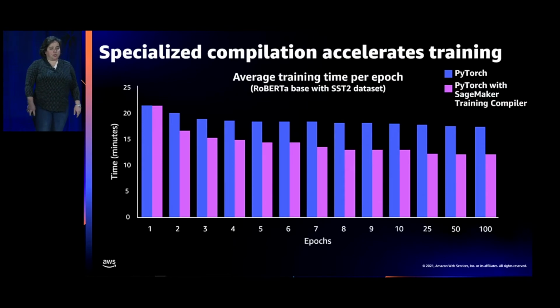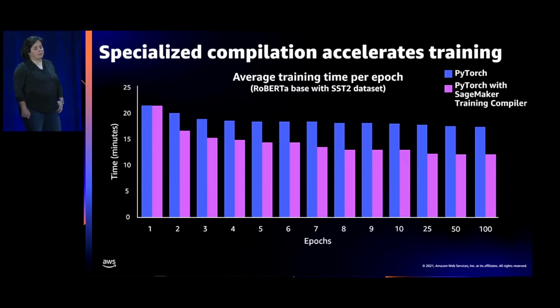So let's have a look at this chart. This chart provides some insight into how SageMaker Training Compiler works with a model training job. Here, we're comparing 2 PyTorch training jobs, one optimized with Training Compiler and another without these optimizations. You can see that with Training Compiler, there's some initial overhead at the start of the job as optimizations are made. In our short 1 epoch training job, the first set of bars on the left, this overhead increases the total training time. But thereafter, each subsequent training epoch is accelerated.